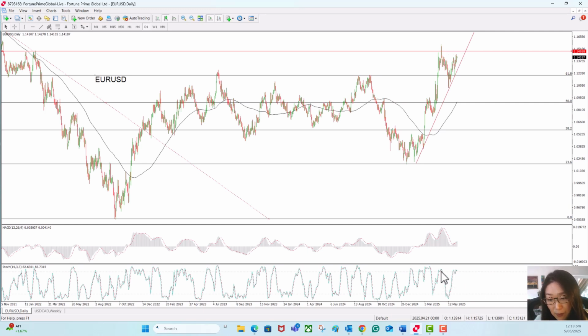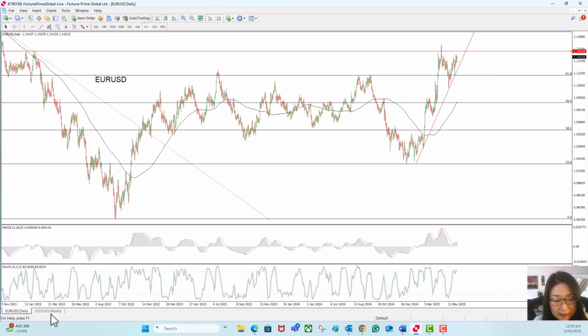Here, stochastic will possibly form a bearish divergence. In the price, the previous high might be higher than the current high, and in stochastic, the previous high is almost even with the current high. If a double top forms here, this trend could be upended. Immediate support will still be this uptrend line, and the near-term key support will be the 61.8% Fibonacci retracement. Once it breaks down below here, the pair might conclude its uptrend and reverse down.